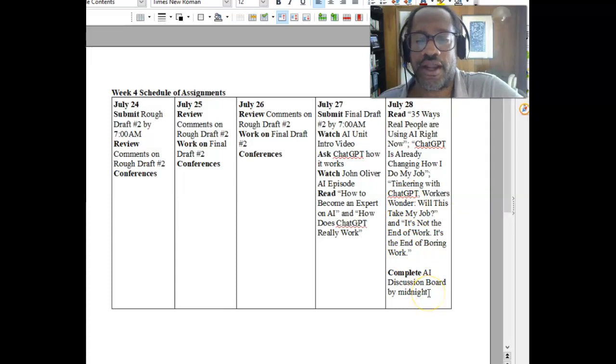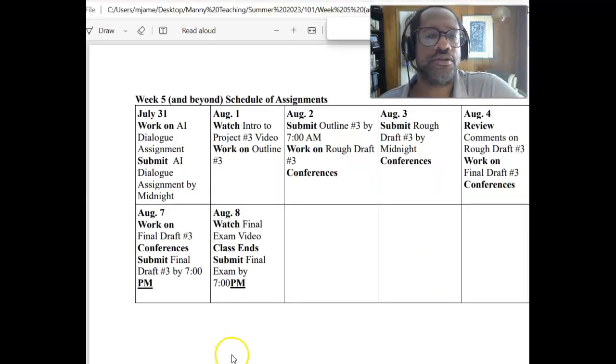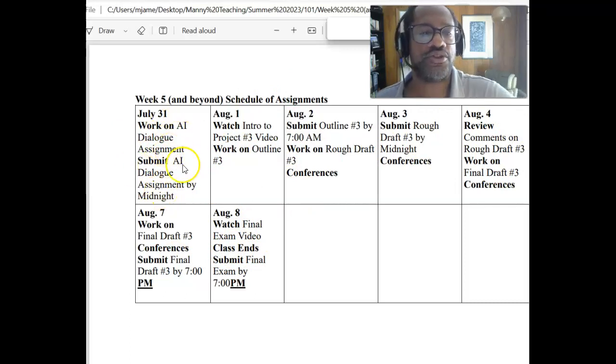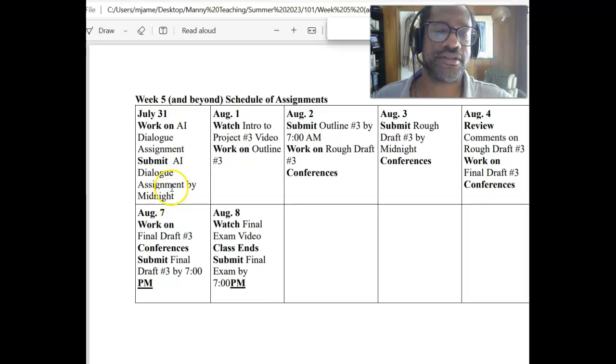And then we've got an AI discussion board that you'll need to complete by Friday at midnight. Then if we go on to week 5 and beyond, which is our last week, you've got an AI dialogue assignment due on Monday. I just want you to be aware that this assignment is due. That's the only thing you have on Monday, is to work on that.